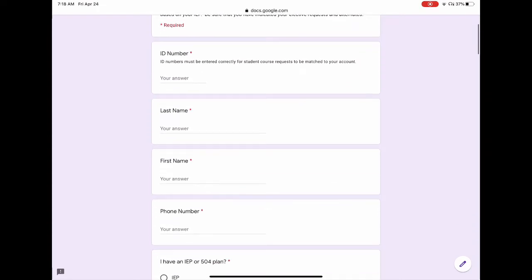So the first question is your ID number. And this is probably the most important thing because this matches you to our system. So in order for us to be able to put your course requests into the system, we must have your correct ID number. Make sure, double check that this is correct.